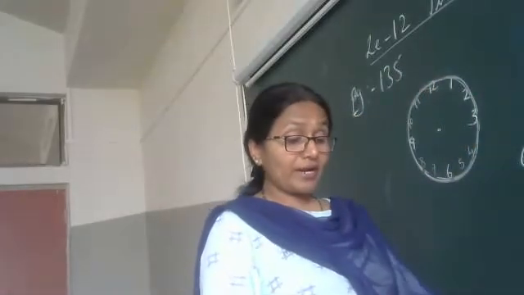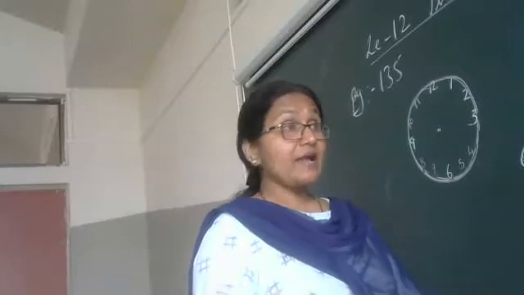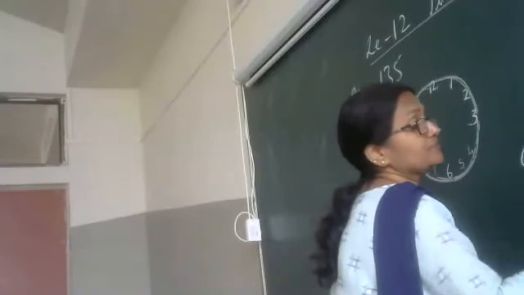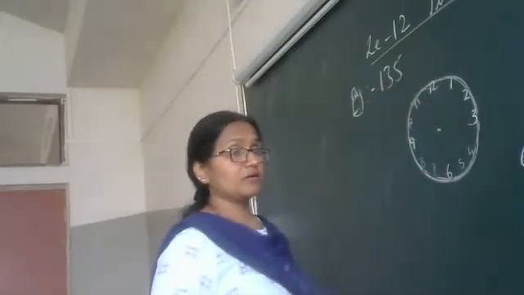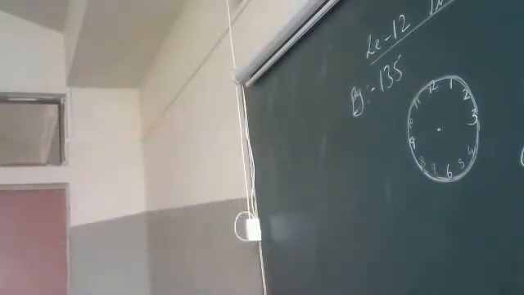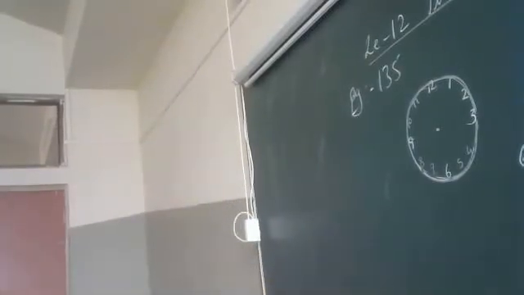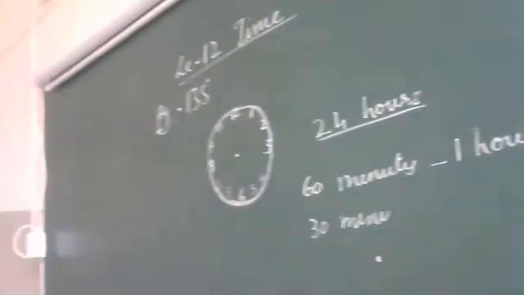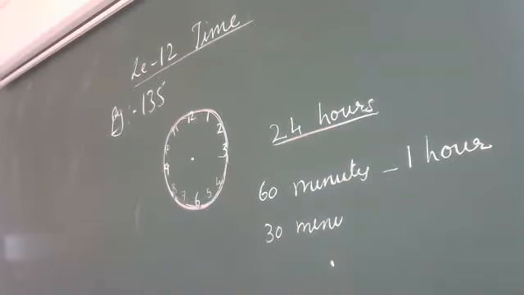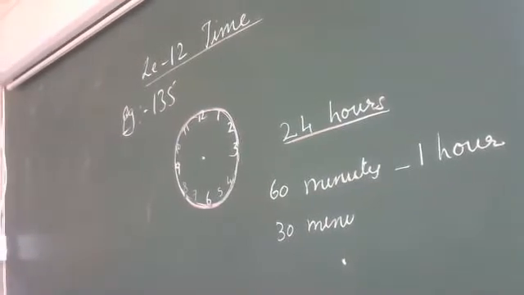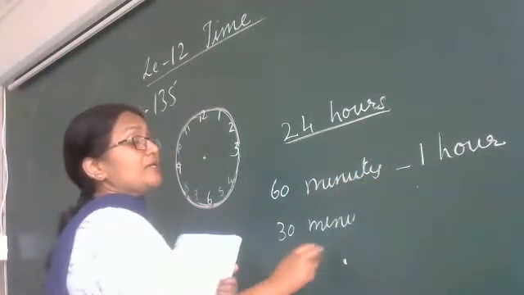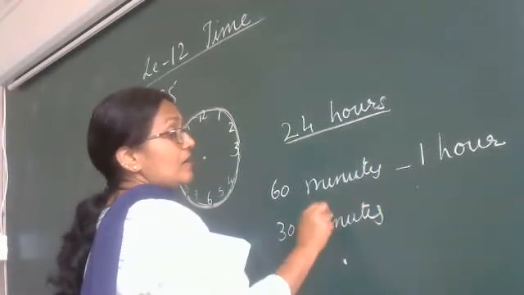1 hour. Okay? Understand? And 30 minutes. Can you see the board? Okay. 60 minutes makes 1 hour. 30 minutes makes half an hour.